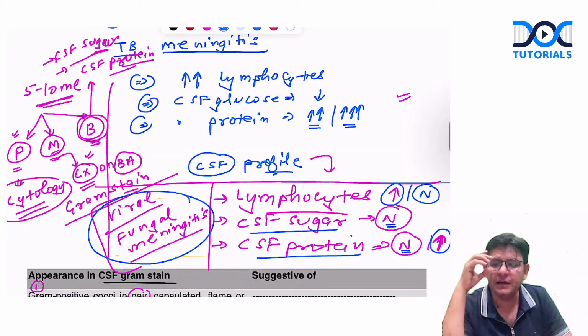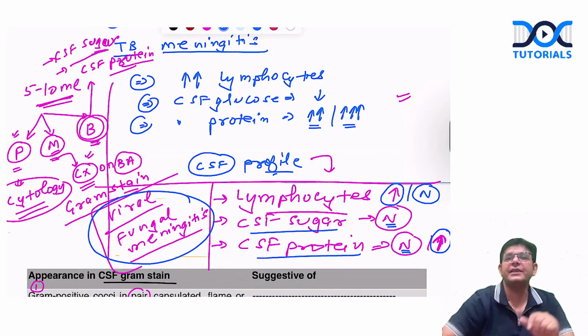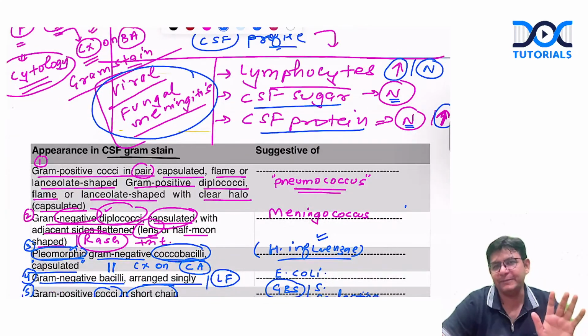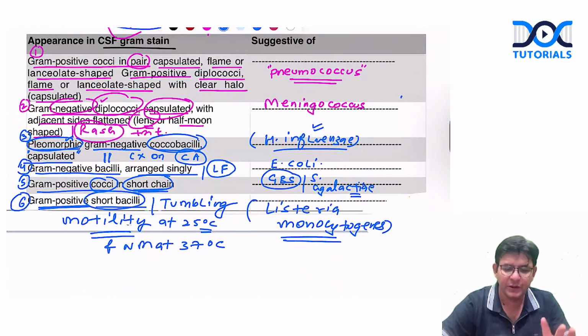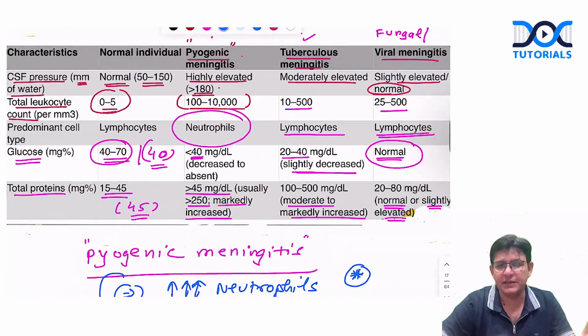Okay, your work is done. Definitely you will easily have 7 to 8 marks out of 10 with this much knowledge only. If you get this much knowledge regarding this table and this table, your work is done.